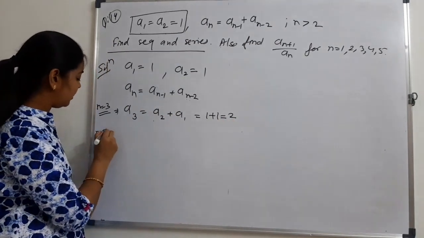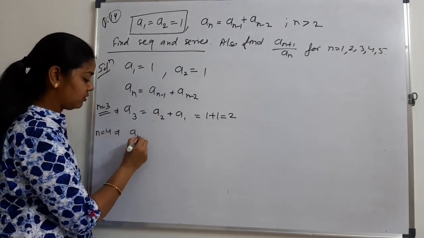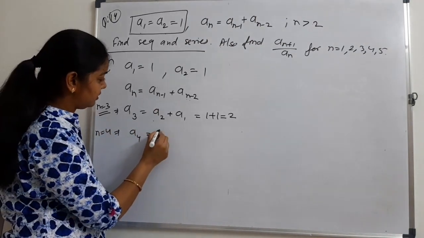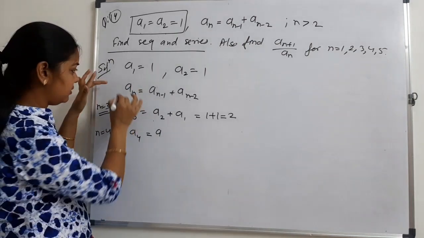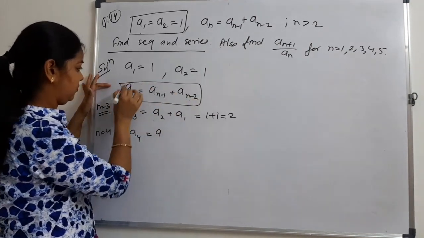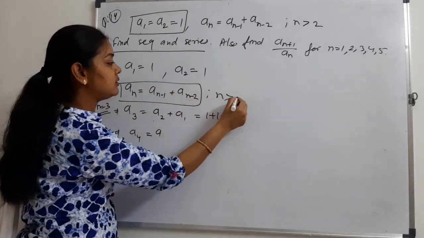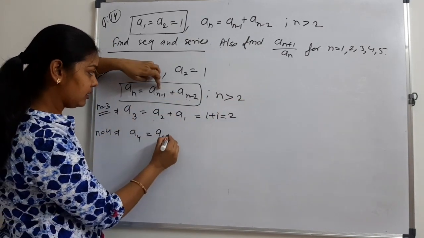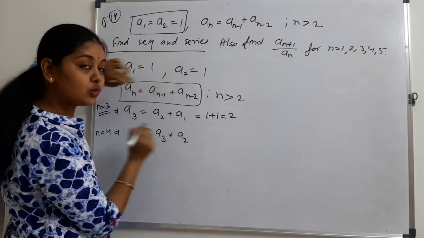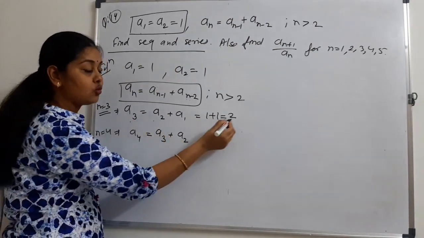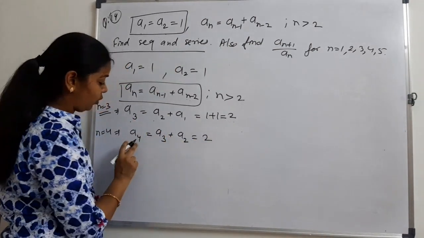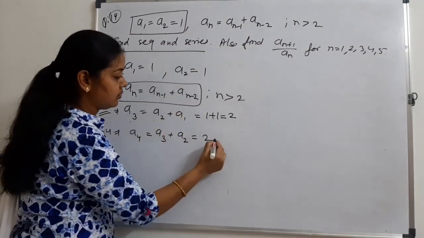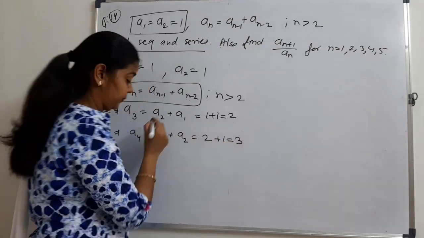Again, for n equal to 4, we will get a4. That is, a4, putting n equal to 4 in this relation, which is for n greater than 2. We will get 4 minus 1, that is 3, plus a2. What is a3? a3 is 2. What is a2? a2 is 1. It means 3.